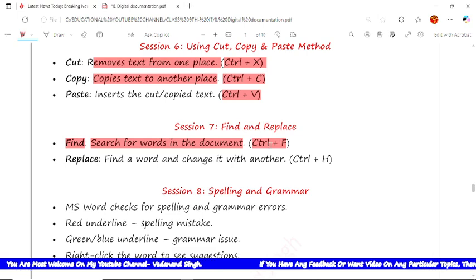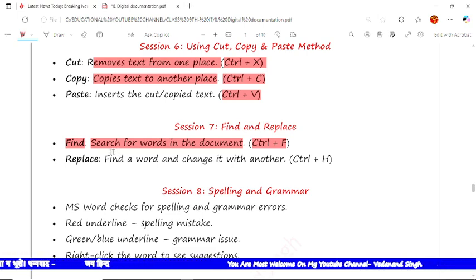Suppose in the document I want to search a particular term, suppose here it is "another". Simply what we will do, we will copy this one, and after that we will go to the find option. Whenever we use the find option, if we paste this word "another", whatever "another" words are in this document, it shows all of them, how many "another" words are here, it would show at the same time.